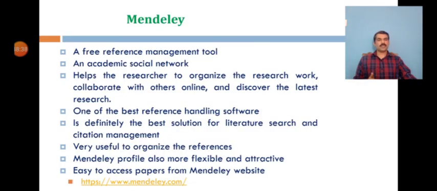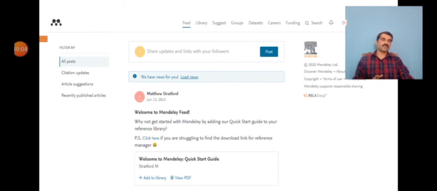Mendeley is normally a free reference management tool cum academic social network, and it helps researchers to organize their research work. We can say it is one of the best reference handling software, and definitely the best solution for literature search and even citation management. You can organize the references, and it is made more flexible and attractive, so users can access papers from the Mendeley website. And this is the main page of the Mendeley website.